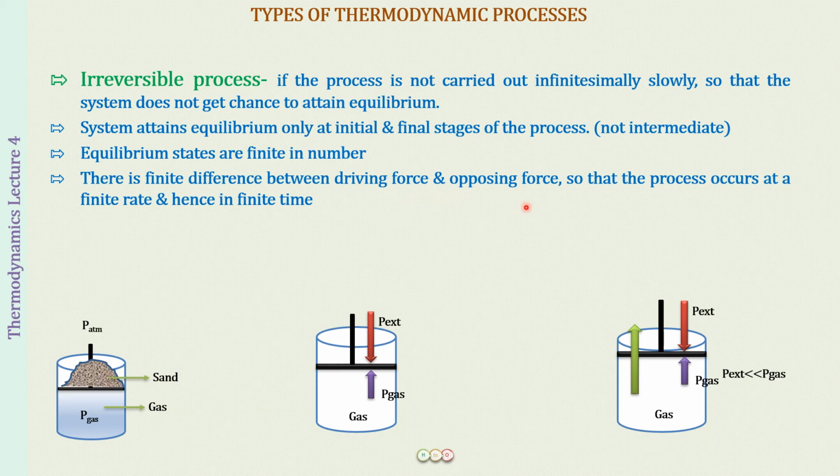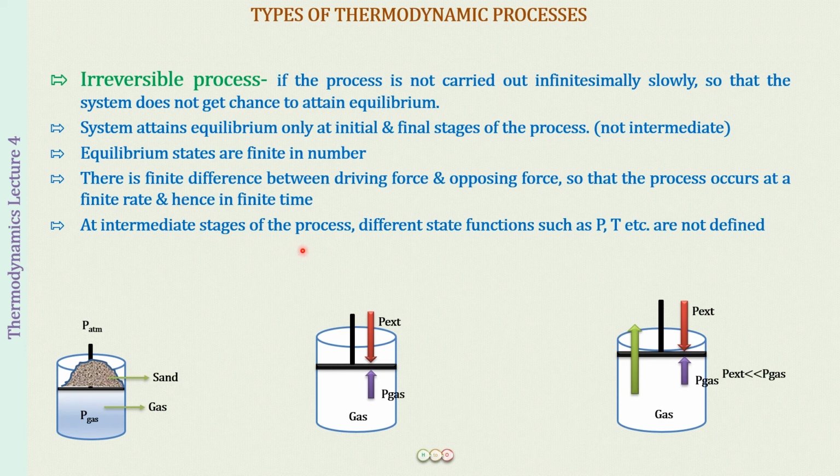There is going to be an appreciable difference between the driving and the opposing force, so that the process occurs at a finite rate and in a finite time. It is going to occur very quickly and in a very short time, whereas the reversible process was occurring very slowly and in an infinite time, right?